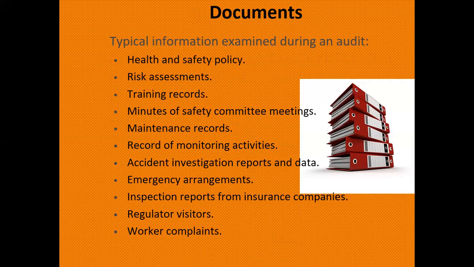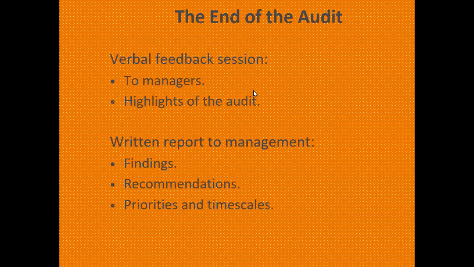So in a typical health and safety audit, what are the documents required? Health and safety policy, risk assessments, training records, minutes of safety committee meetings, maintenance records, records of monitoring activities, accident investigation reports, emergency arrangements, inspection reports from insurance companies or other regulatory authorities, regulator visitors, worker complaints. These are all the documents which they can check during the audit.